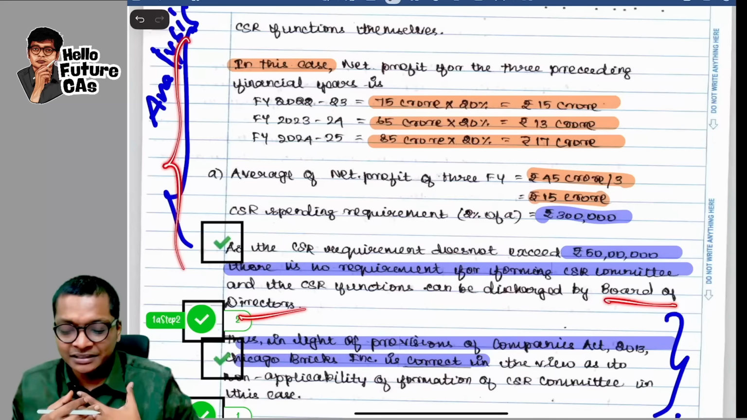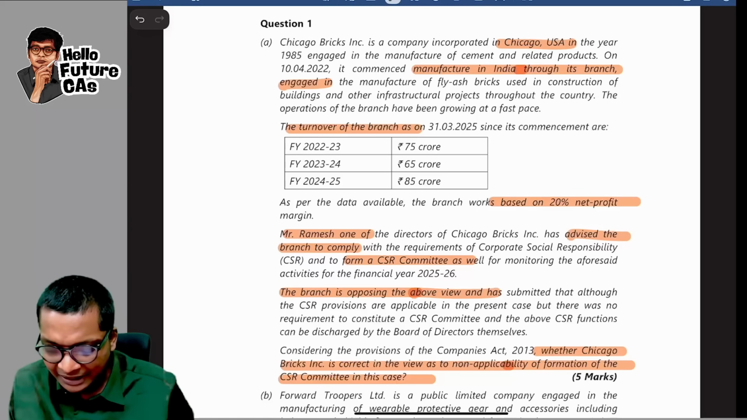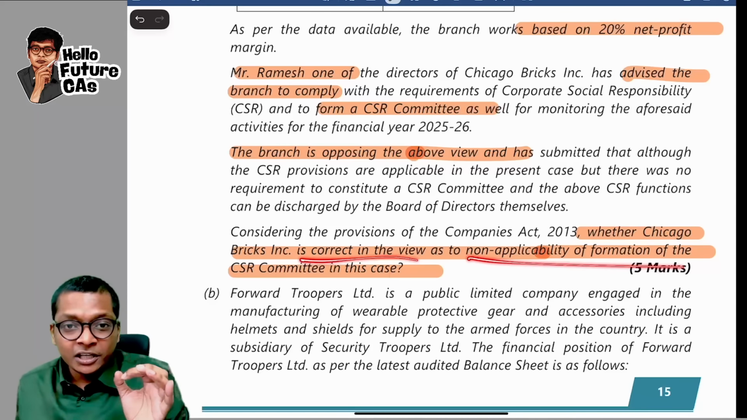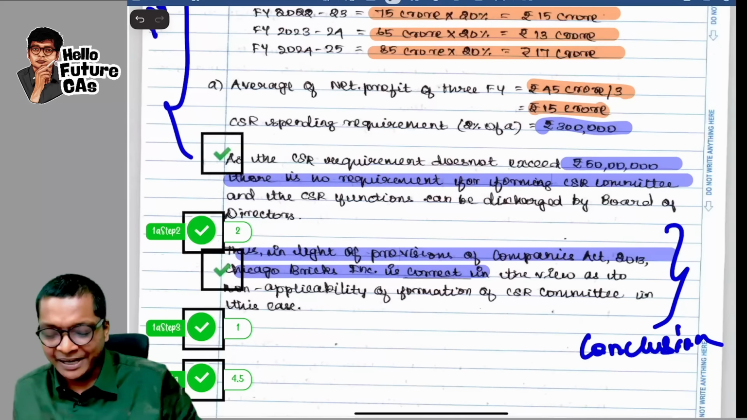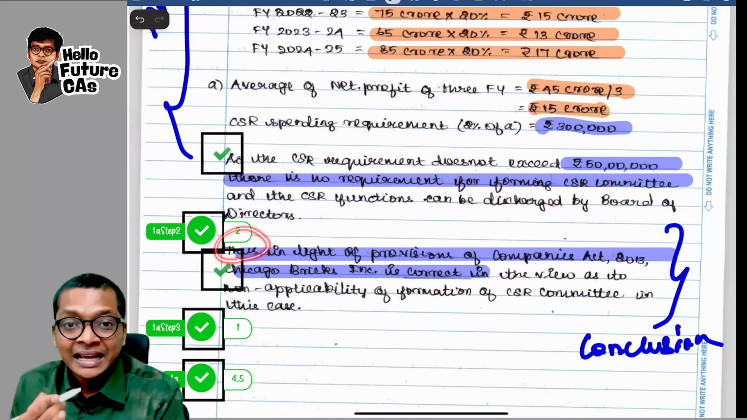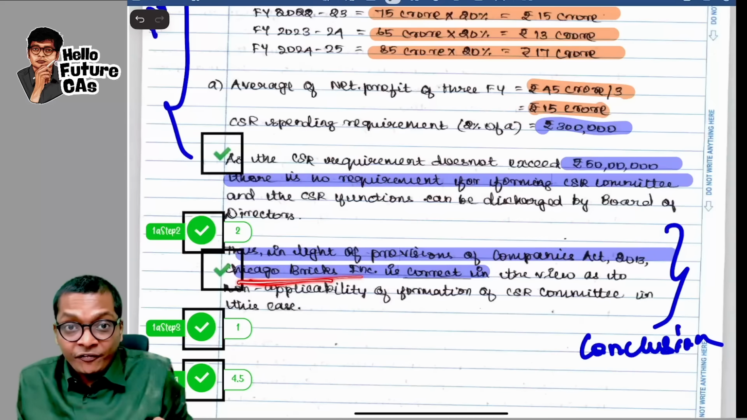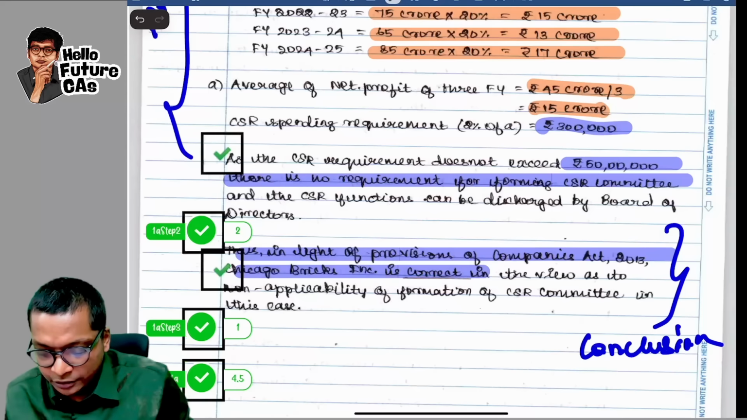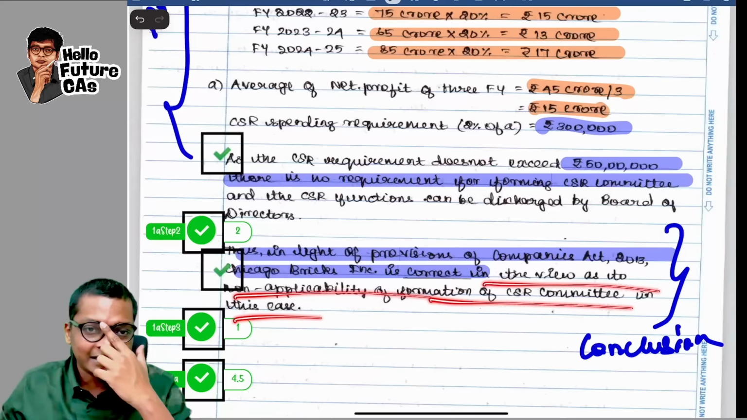This is my analysis. Now come back to the conclusion. What is the conclusion? Conclusion should always be one line. What is the question? Whether Chicago is correct in non-applicability of formation of CSR committee. For this the answer is yes or no. Come down. Last paragraph conclusion. Thus, therefore, hence, in light of the provisions of Companies Act, Chicago Bricks, refer to the company, don't tell company. Which is the company in this question? Chicago Bricks Incorporation is correct. Chicago is correct. So is correct in the view as to non-applicability of formation of CSR committee in this case.